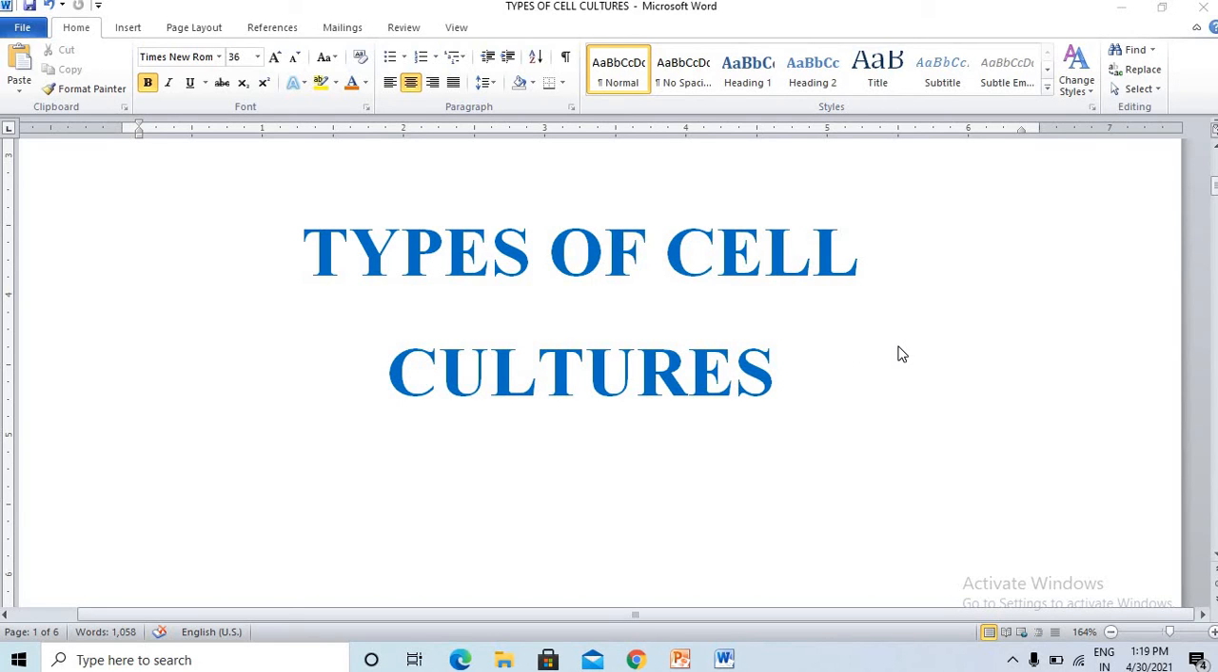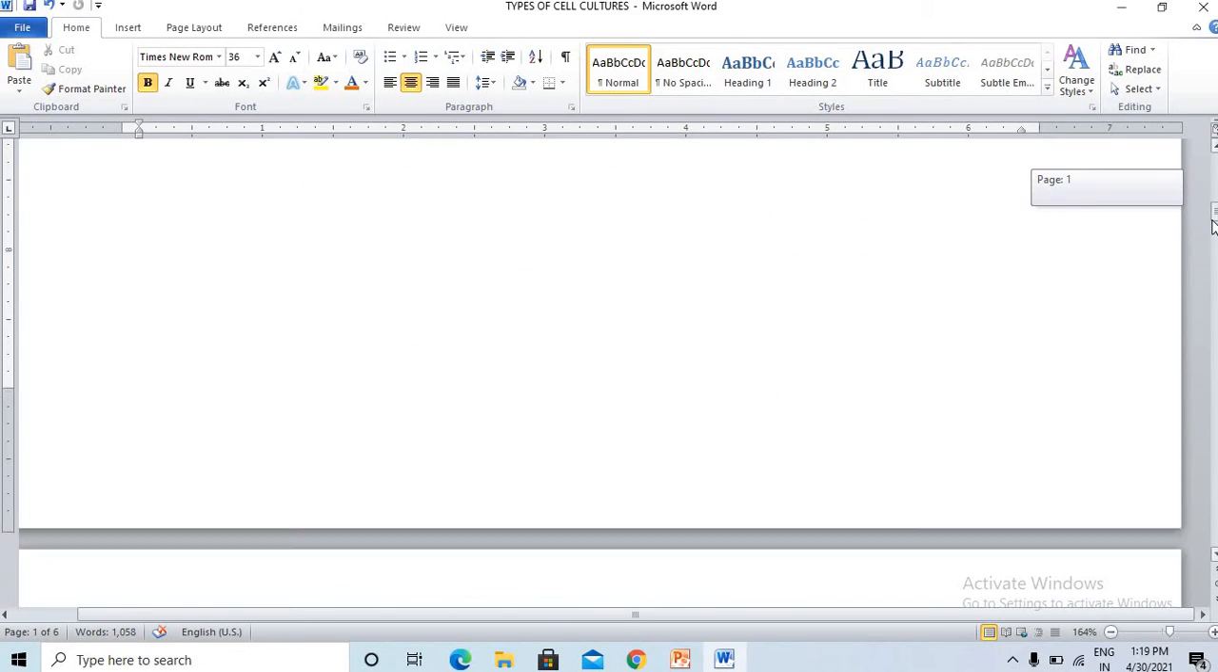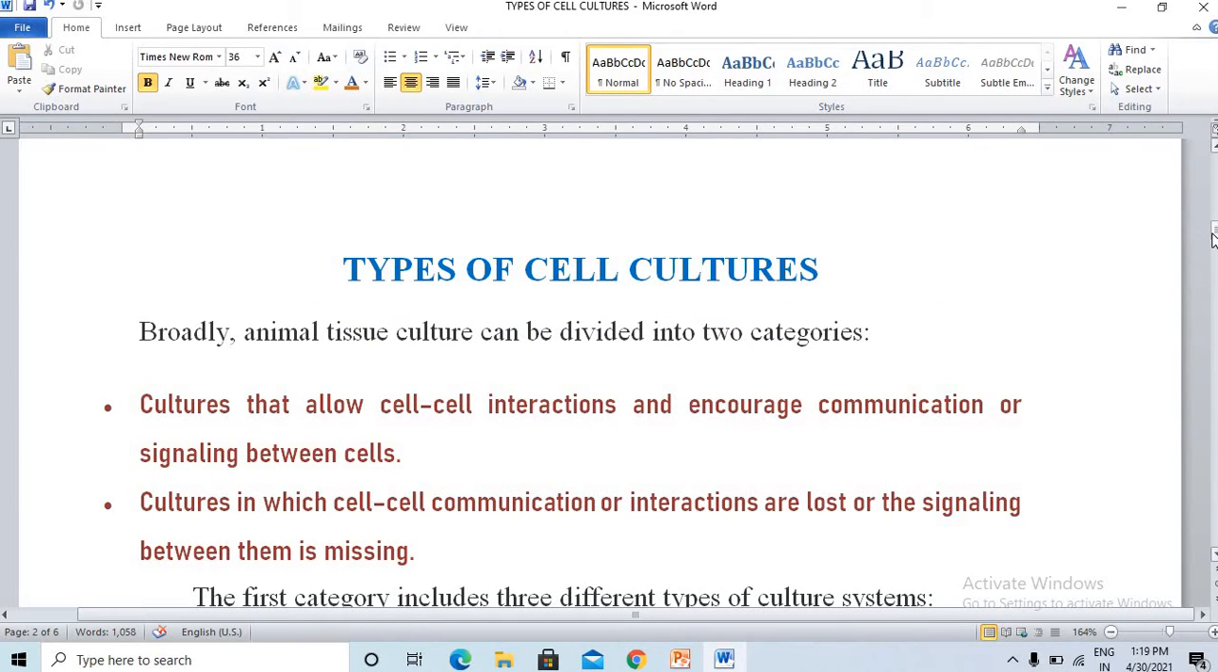Hi everyone, today let us see about types of cell cultures. That is, in the case of animal cell line, we can see the types of cell cultures. This animal tissue culture can be divided into two categories.